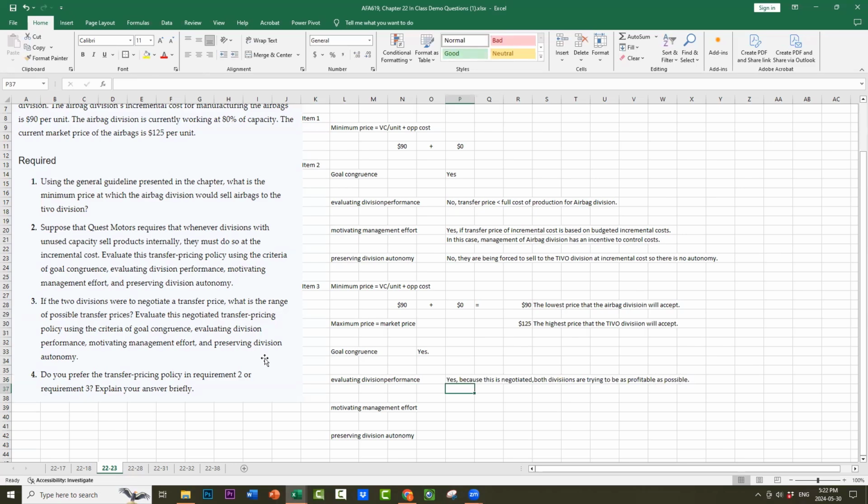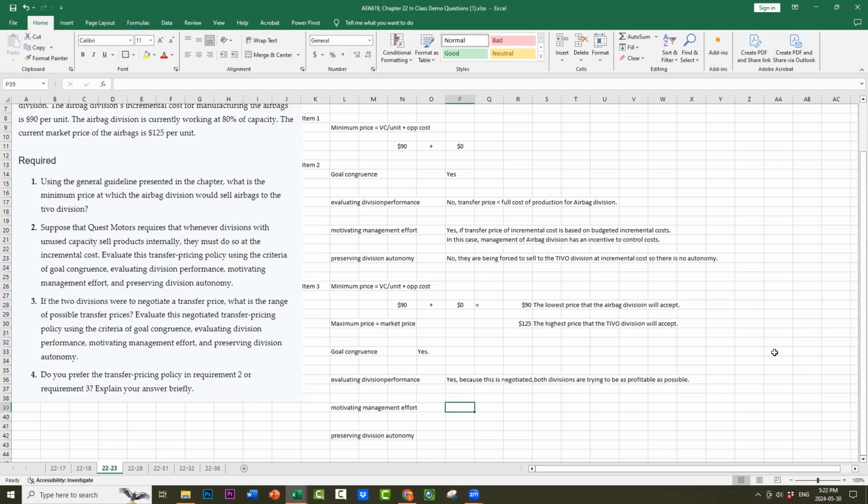The negotiated price is affected by the bargaining power of each of these two divisions, but we can evaluate the performance because both parties are controlling the transfer price. We can evaluate divisional performance on profitability because they had autonomy. They were able to negotiate their own price, so we should be able to determine their profitability.